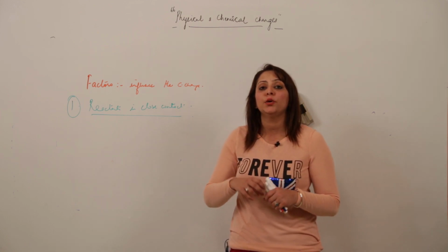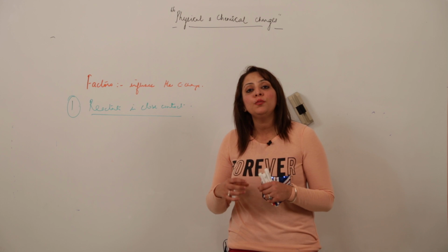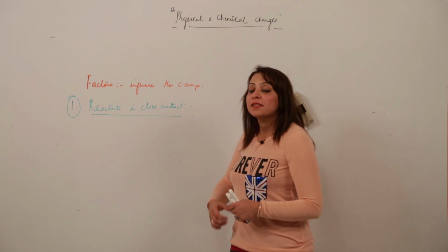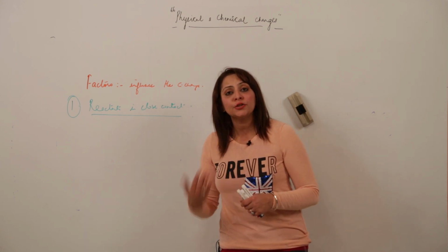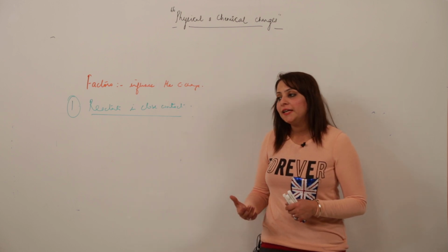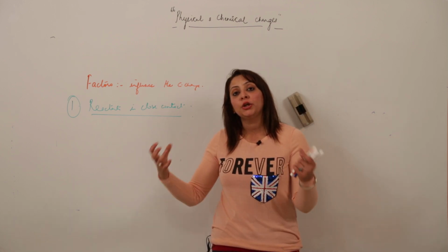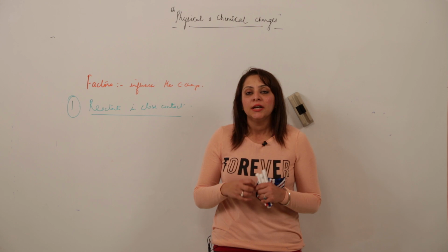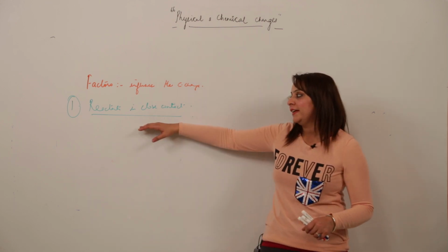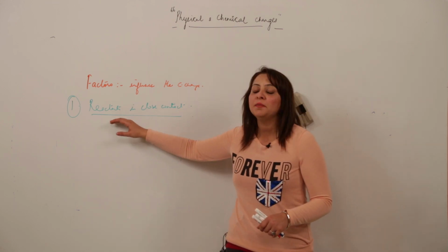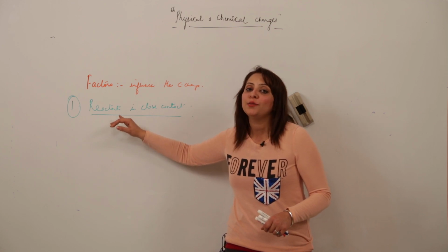We have to mix those things uniformly so that the reactants come in contact with each other, so that their old bonds are broken and new bonds are formed. So for the reaction to happen, there is a need that the reactants must come in close contact with each other, right? So the first criterion is that the reactants should come in close contact with each other.